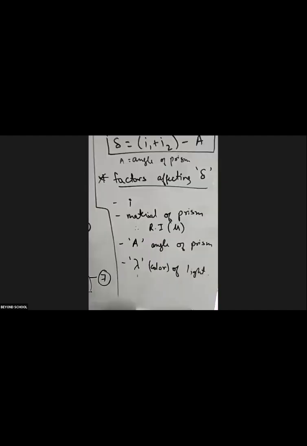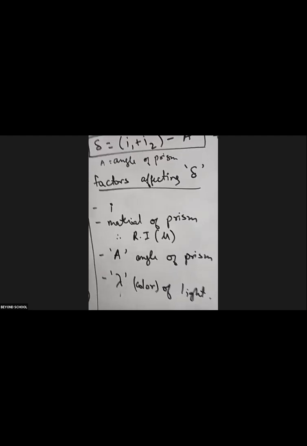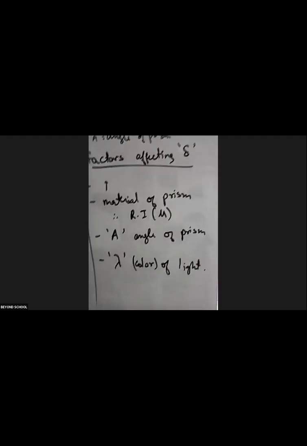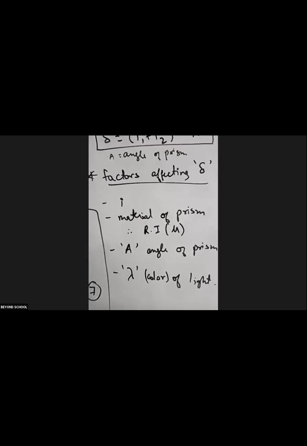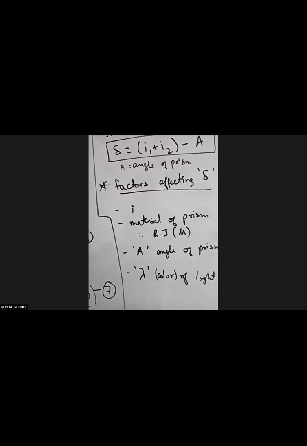So the first factor which affects angle of deviation is the angle of incidence. Then the material of the prism, whether it is made of glass or quartz or any other kind of material. That is nothing but the refractive index or mu. The refractive index is sin I upon sin R. Yes or no? Yes, sir. Then A is the angle of prism, and lambda is the wavelength or color of light. So these are the 4 factors that affect the angle of deviation. Is this clear? Any doubts? No, sir. So that prism part is clear now.